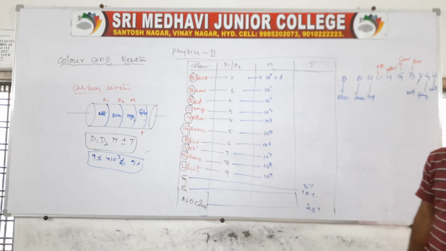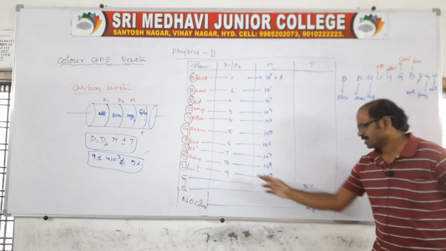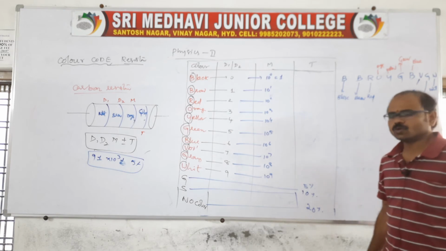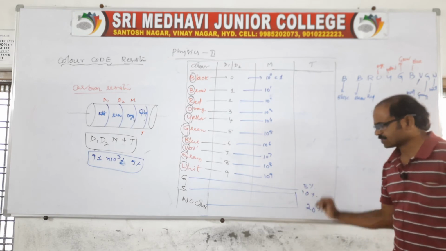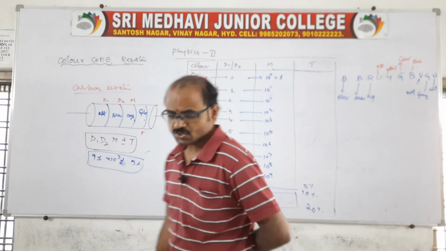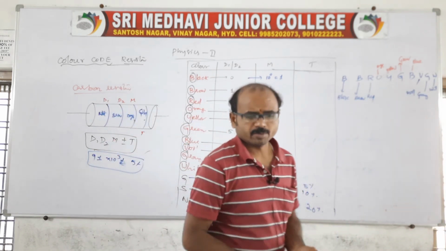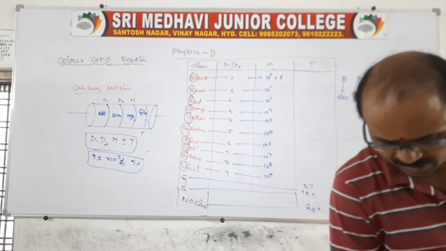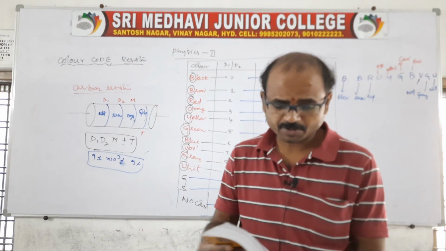And come to the last one, that is silver and gold. For silver, we can take 10%, and for gold we can take 5%, and for the last one, no color, we can take 20%. So this is the way we should do the problems related to the color codes. Let us see a problem on this basis from our material.